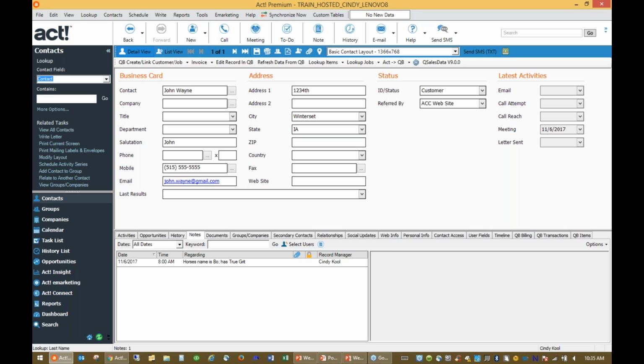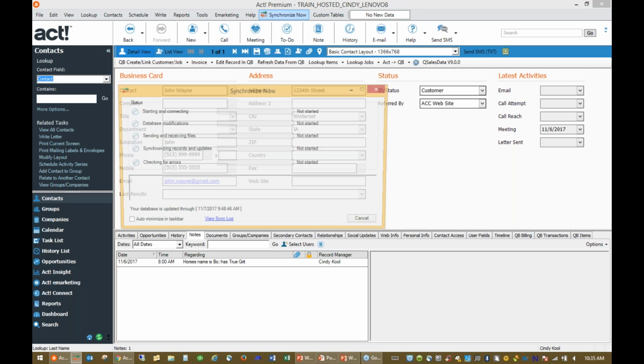124th Street in Winterset, Iowa. So I've got some information in here. I've updated this. Maybe I'll even put a phone number in here and just make sure that I've got this information completed correctly. I'm going to go ahead and save that. And then I'm going to force the synchronization. In other words, I'm going to make this happen to send this information up to my cloud. So I've actually created a little shortcut button up here to do this quickly.